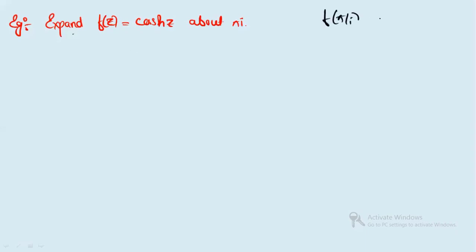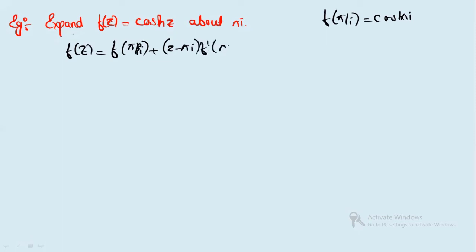f(πi) is cos hyperbolic πi, so it is just simple. The Taylor series expansion f(z) is equal to f(πi) plus (z minus πi) f'(πi) plus (z minus πi)² f''(πi) by factorial 2, and so on. Now f(πi) means what?